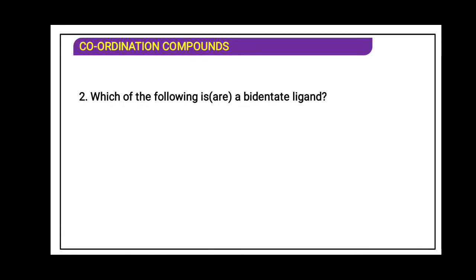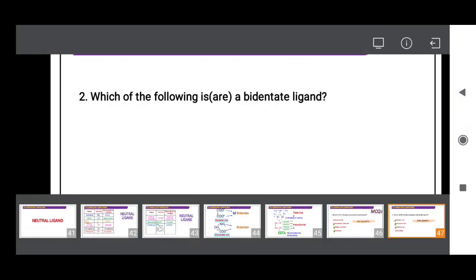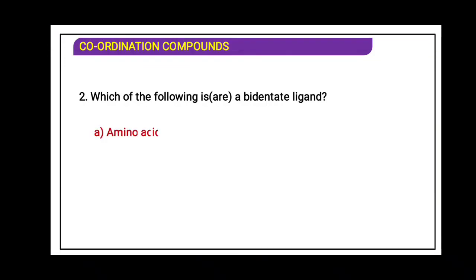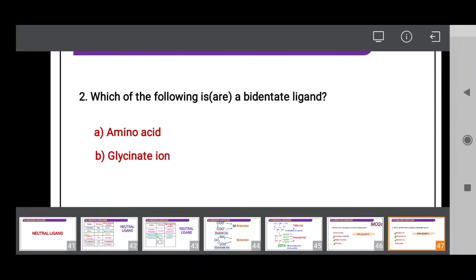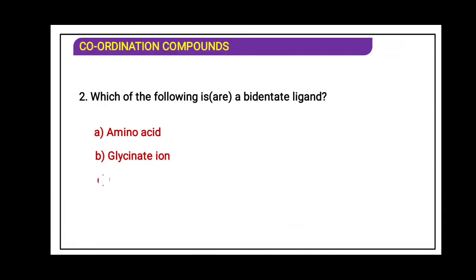Which of the following is a bidentate ligand or are bidentate ligands? Amino acid is a bidentate ligand, glycinate is also a bidentate ligand. Oxalate is also bidentate. Pyridine is not a bidentate ligand. So the answer will be ABC.